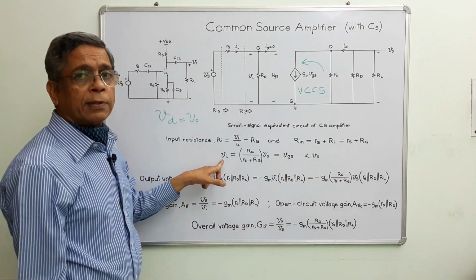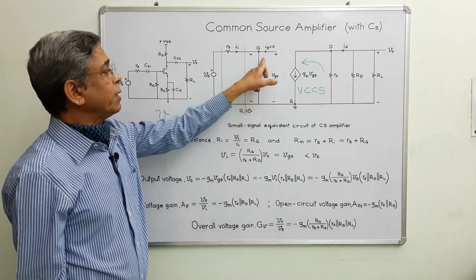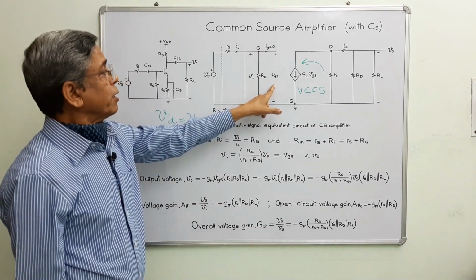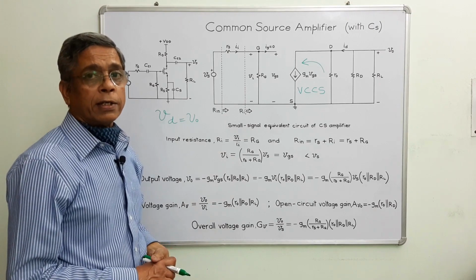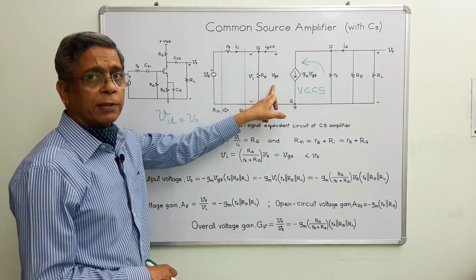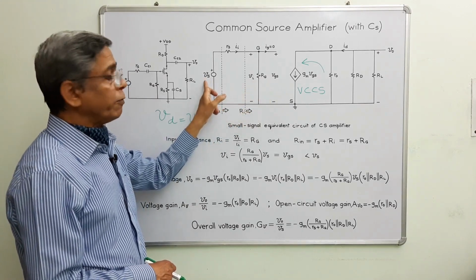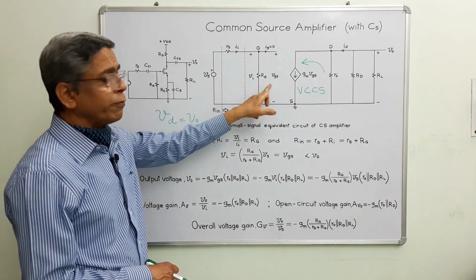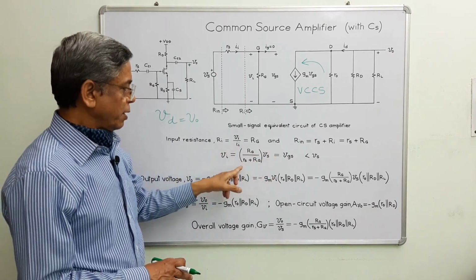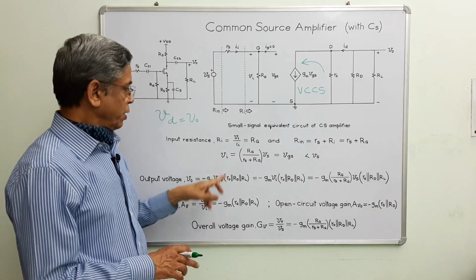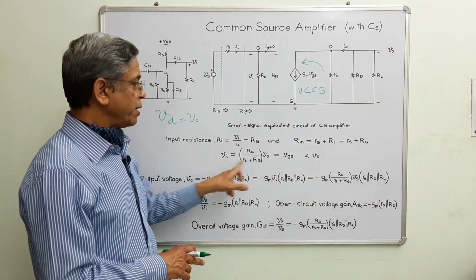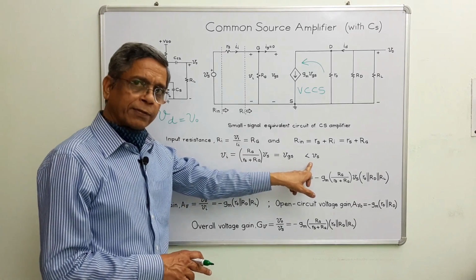Now, this is the input potential difference between the input terminals of the amplifier, and Vi is equal to VGS. Since this is not an ideal voltage source because Rs is not 0, in that case Vi is equal to VGS, but these two are smaller than Vs. The value of Vi or VGS can be determined by using the voltage divider law, and this is the expression as per the voltage divider law. So Vi is equal to this much, Vs is here, and this is equal to VGS. However, Vi and VGS are equal, but they are smaller than Vs.